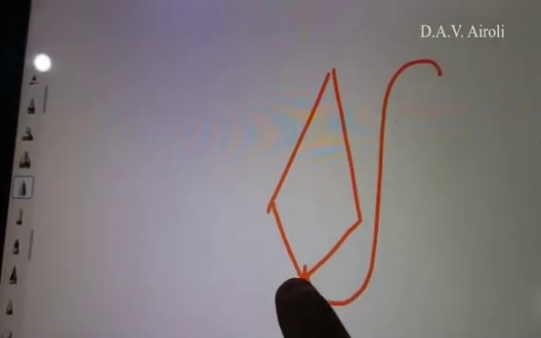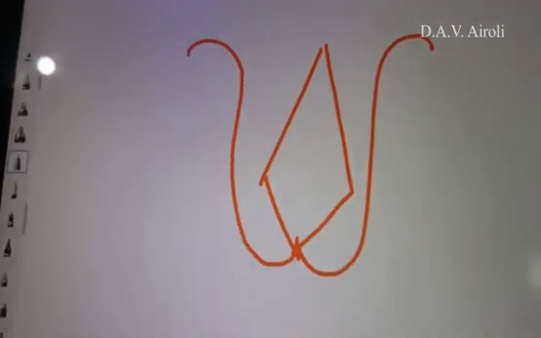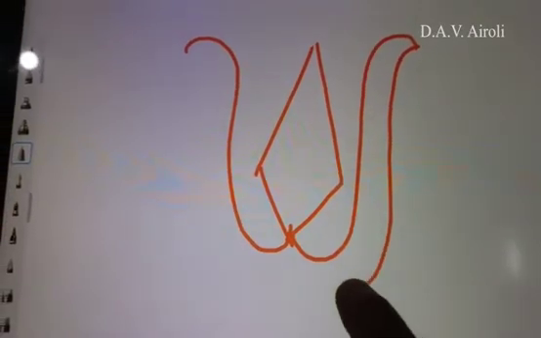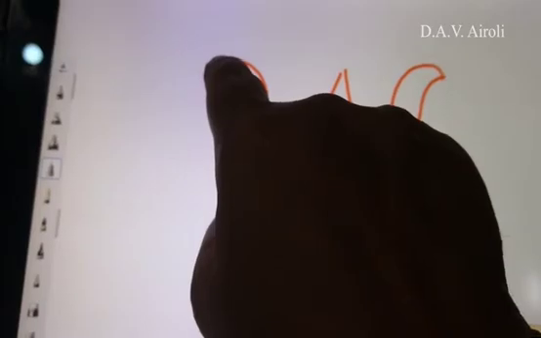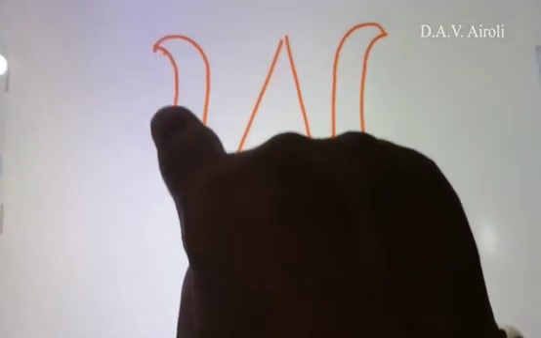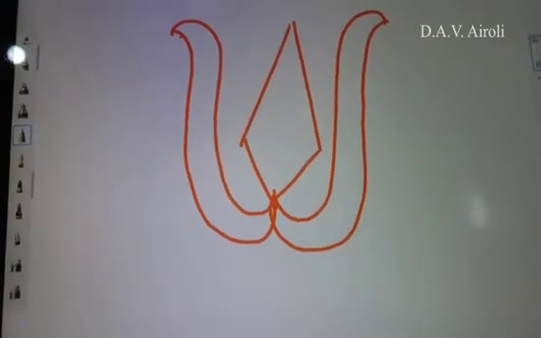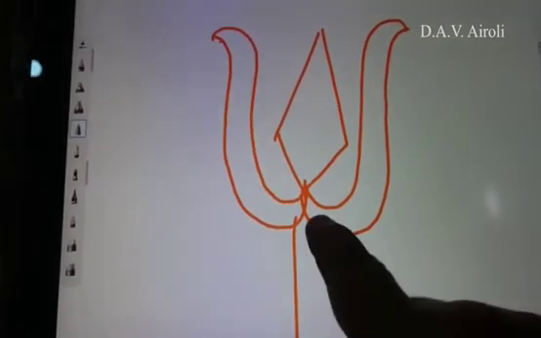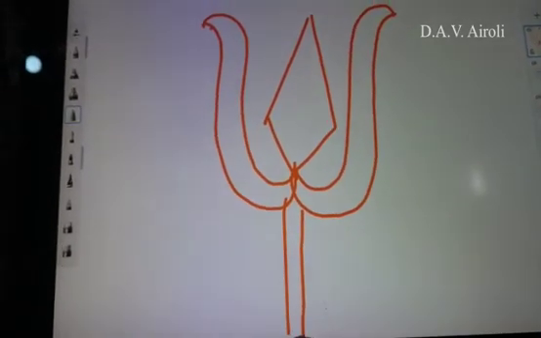Again one more curve and go outward. Now you have to make one more line and from here also one more line. Wow, see the Trishul shape is ready. Now 2 standing lines down.